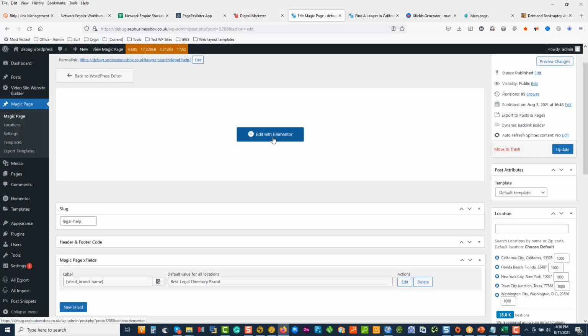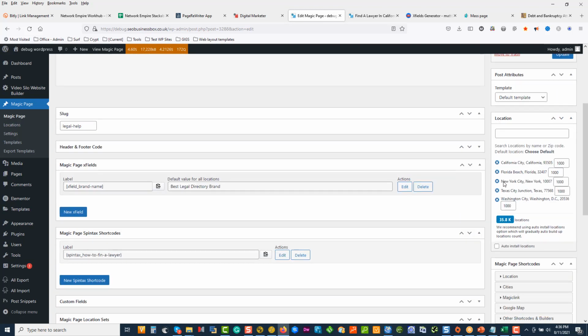Now, what's great about the magic page is, one, we can use Elementor. It's built in and works with that. Two, we can grab any cities and add as we go. Like I said before, use the auto installation and don't go for 35,000 pages at once. There's no point. So let's just say I'm building this website, and this website's going to be a DUI website.